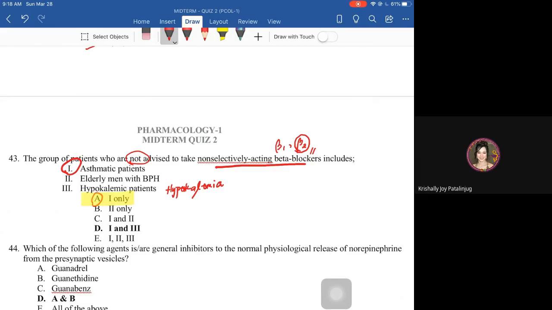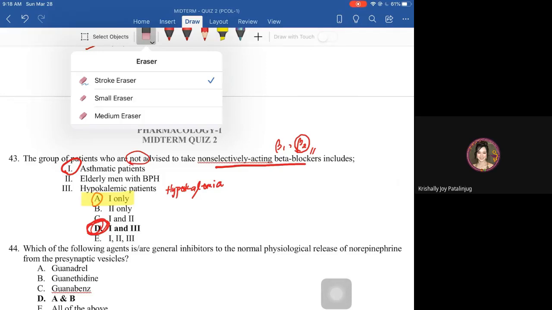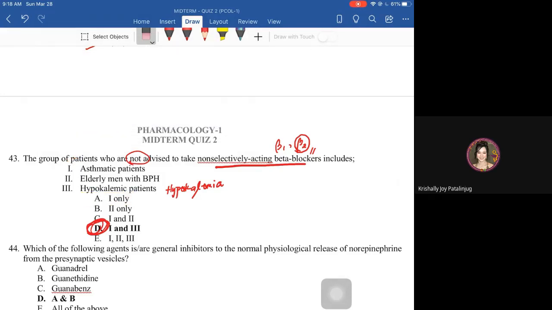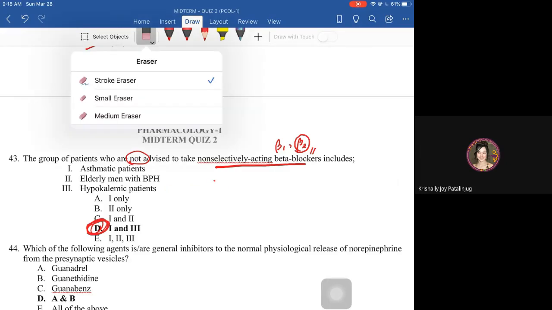Letter D is actually correct. If we block the beta 2 receptor, that will cause hyperkalemia. So it can be used for the management of hypo.